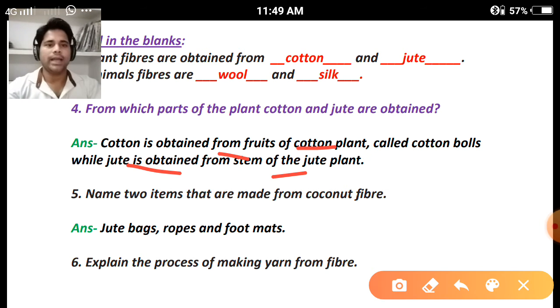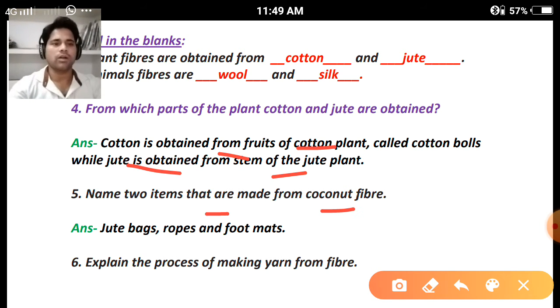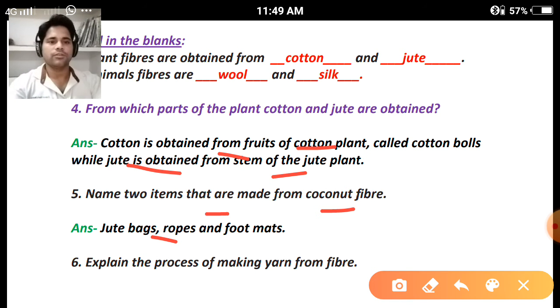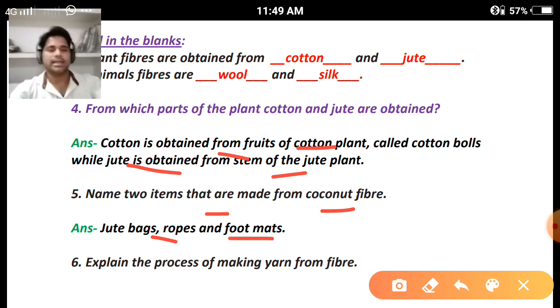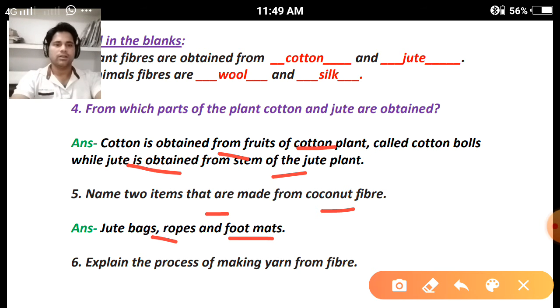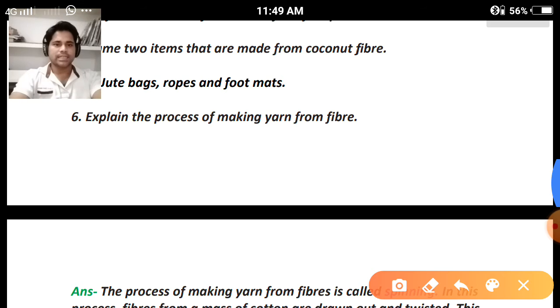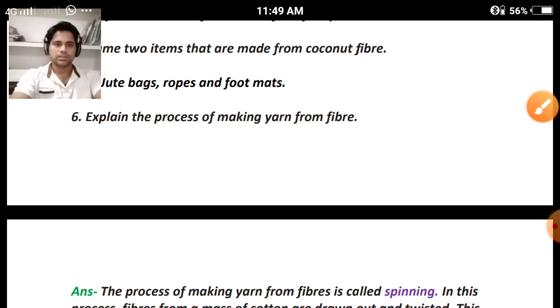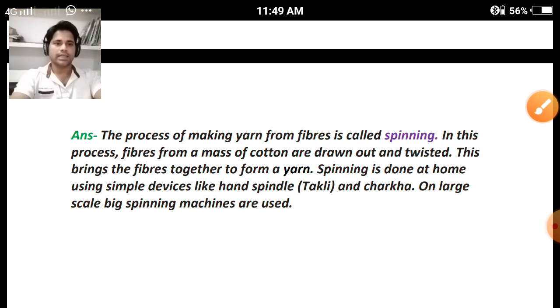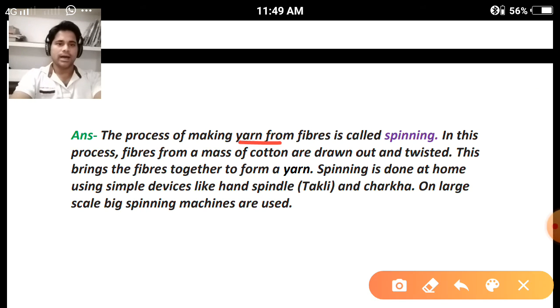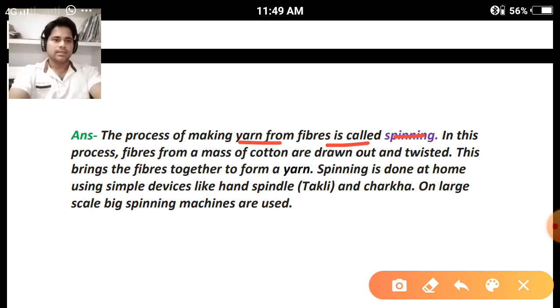Next, name 2 items that are made from coconut fiber. So jute bags, ropes, foot mats and many other baskets are prepared by using the coconut fiber. Question number 6, explain the process of making yarn from fiber. The process of making yarn from fibers is called spinning, by combining two fibers together. So that's why the yarn is made. This process is known as spinning, and it is done on machines as well as by hand.